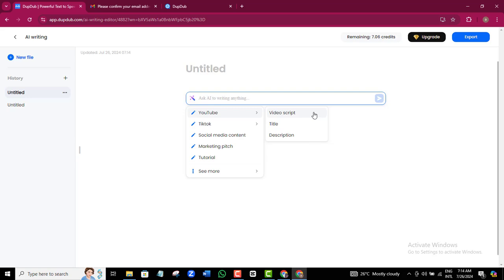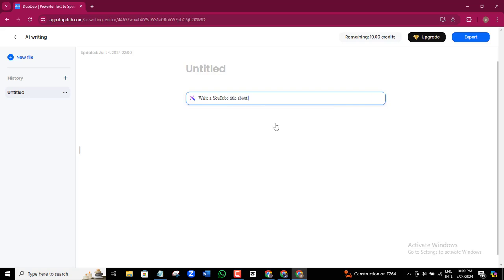There are 3 ways you can generate your script using DupDub. You can use a video script that has proven to work, or use the title of a video that is going viral on YouTube, or even a video description. Now, the simplest and easiest way, of course, is to use a video title. So I'm going to click on title. It's asking what title you want to write your video about.